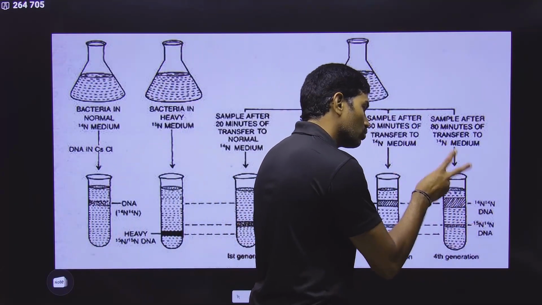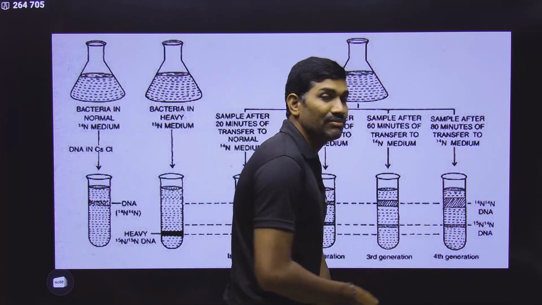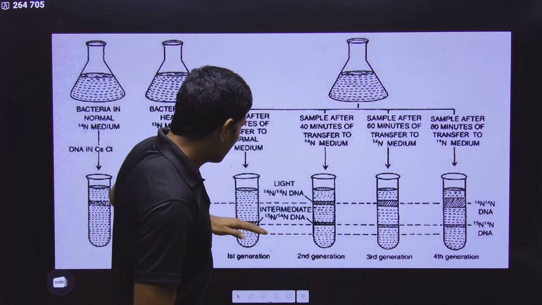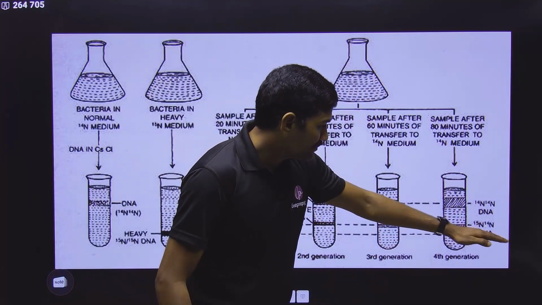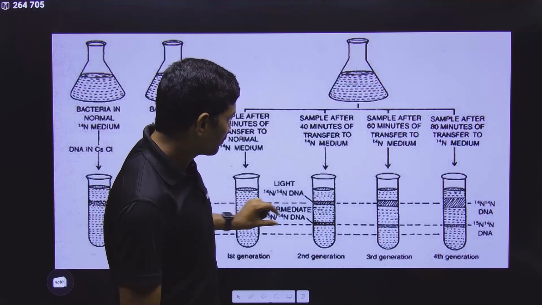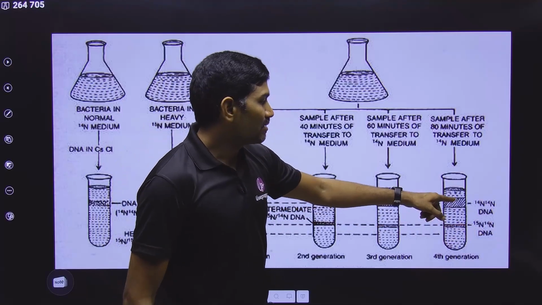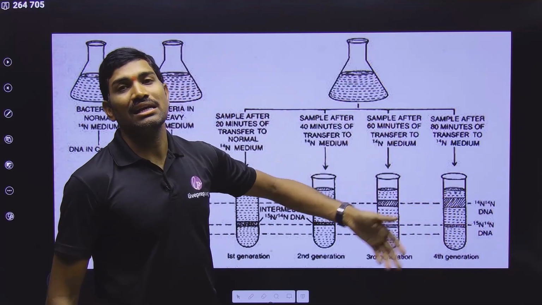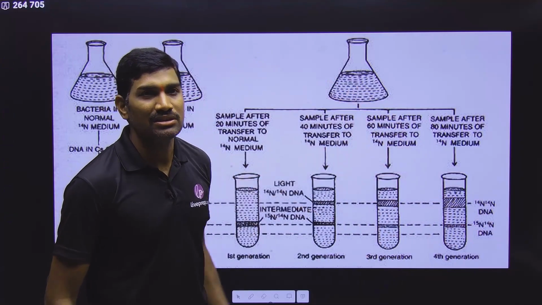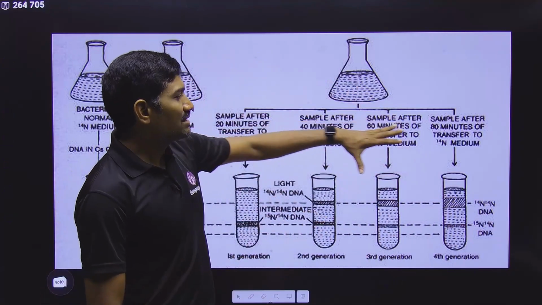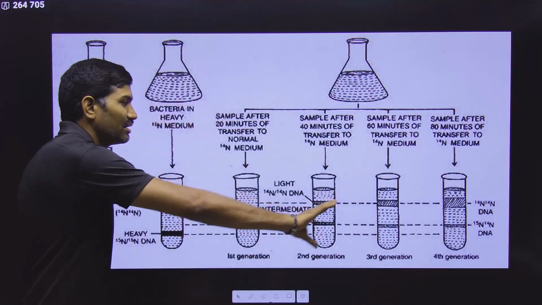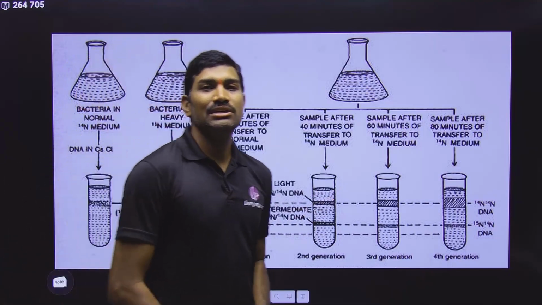After another 20 minutes also 2 bands are there, but here it is a 1:7 ratio. So in this way, what happens is the thickness of this DNA band, if you are talking with respect to this one, is almost constant, but this one keeps on increasing. The light DNA percentage keeps on increasing. And why is this happening, how exactly is it changing, and this particular result is matching with semi-conservative DNA replication.